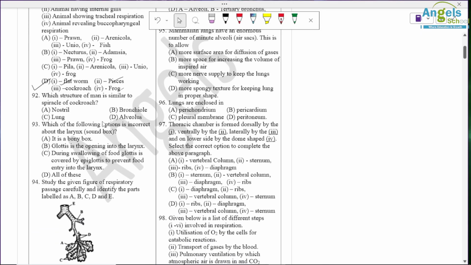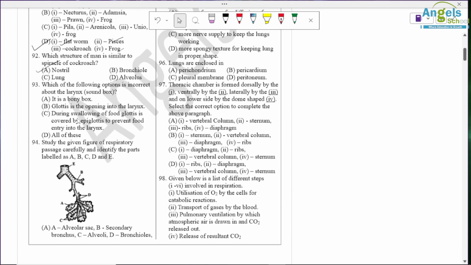Question number 92. Which of the structure of man is similar to spiracle of cockroach? Okay, so spiracles allow the air into air passage, and in man, nostrils have the same function. So option A is correct.